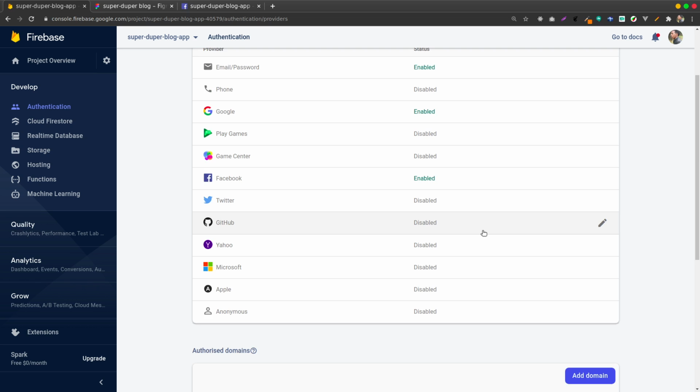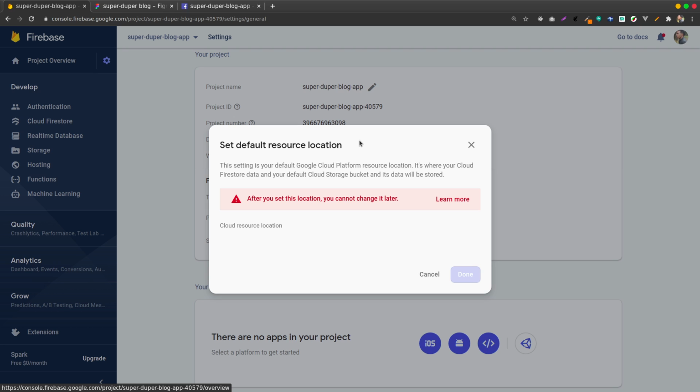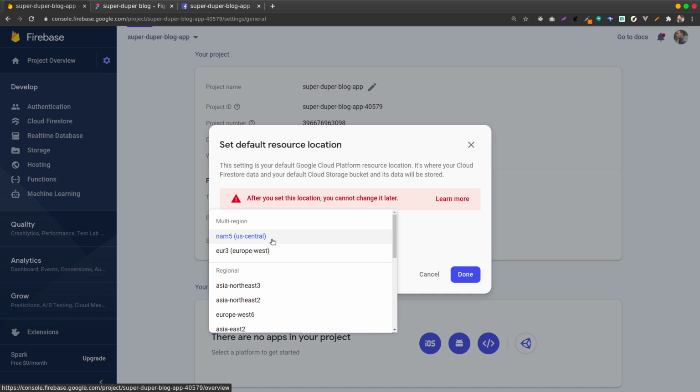So I go to my settings because I need to create an app which will link to my project. I'm having the project name, the project ID, the number. The first thing I want to change is the location, to enable location. I'll select the location of my Firebase application. Right now there are a few, but I'll just get the one which is US Central, just because it's more stable. So I'll set that.